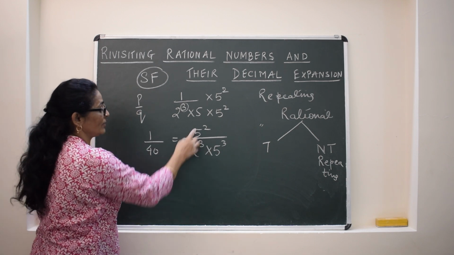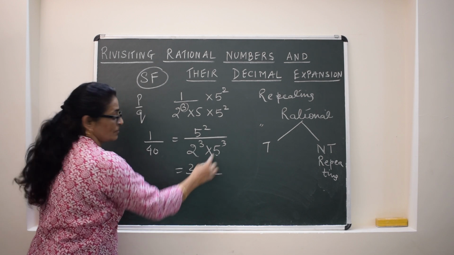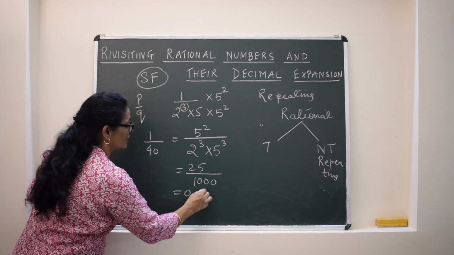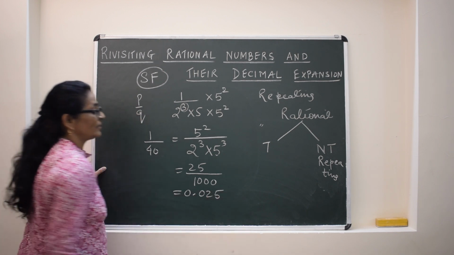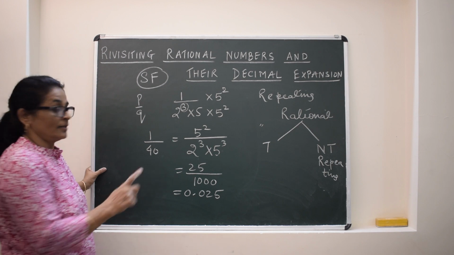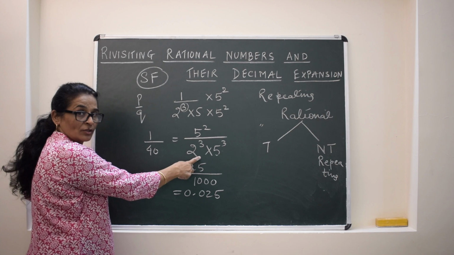Now directly we can write this will be 25 by 3 zeros, means like this. So the decimal expansion is 0.025.